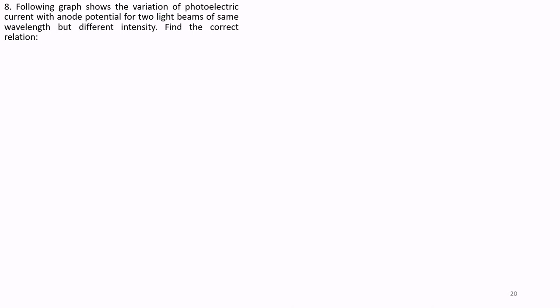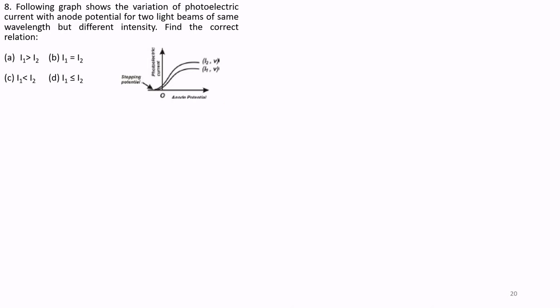Question number 8. The following graph shows the variation of photoelectric current with anode potential for two light beams of same wavelength but different intensity. Find the correct relation. So the graph is given here. This graph shows the variation of photoelectric current. Current is on the y-axis and anode potential is on the x-axis.